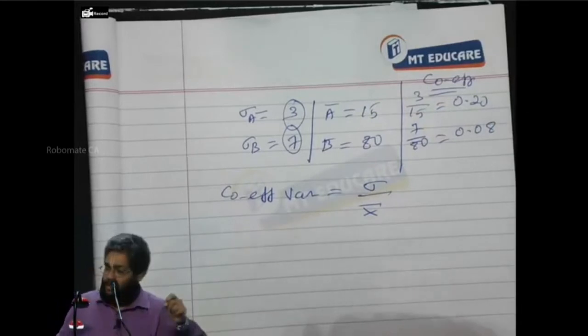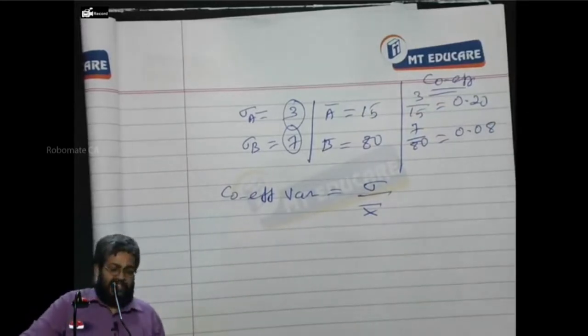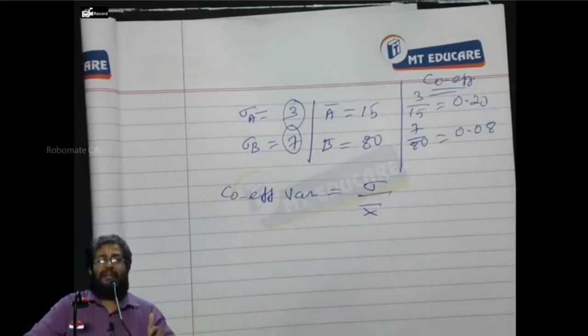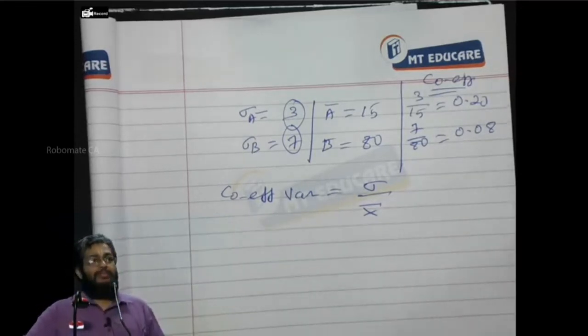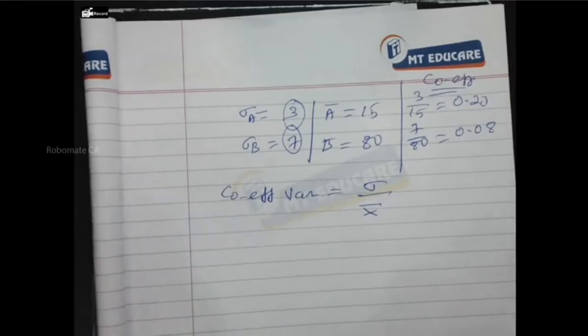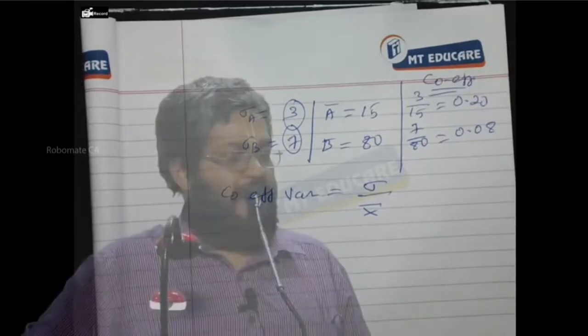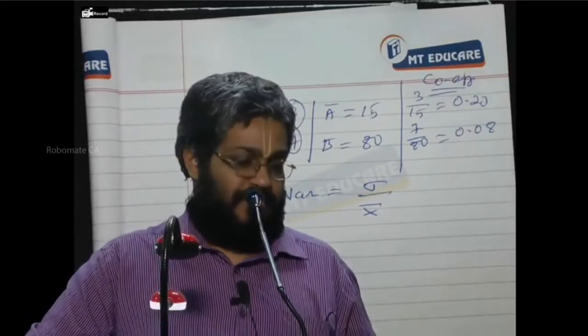Can I proceed further? Now give the heading: concept of coefficient of variation. Have you written the heading or not? Write down point number 1. Standard deviation measures risk.